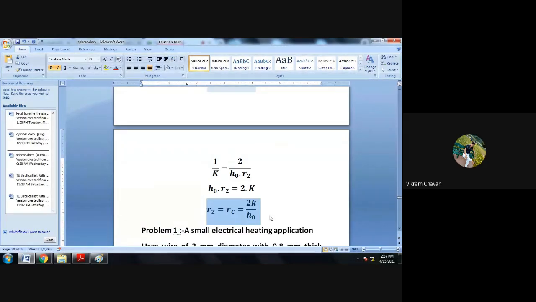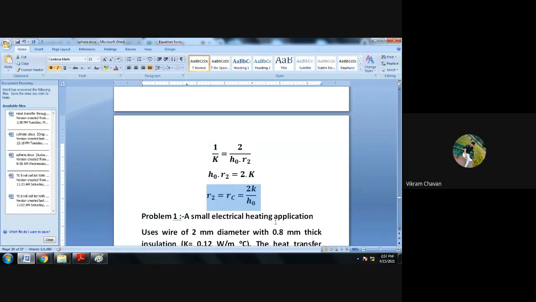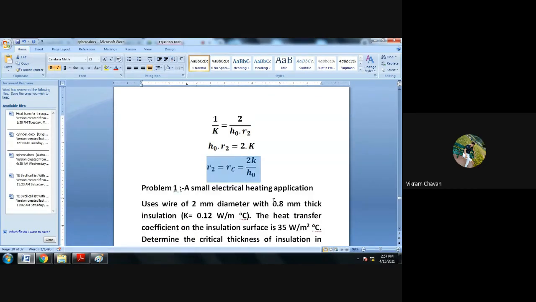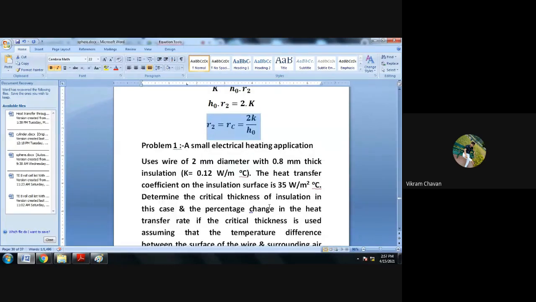Everyone with me, I have written all the points about this particular derivation. Is there any doubt, any question, any query? You can put your question in the chat box, or else you can unmute and ask directly to me.